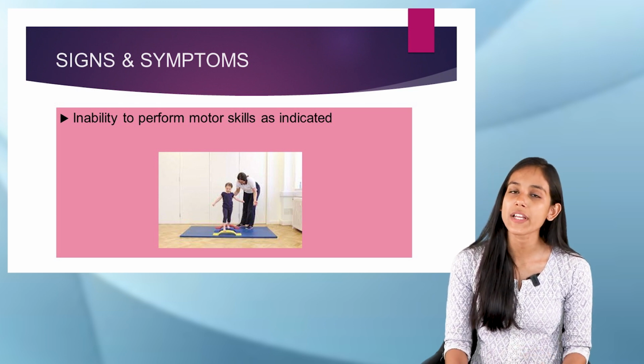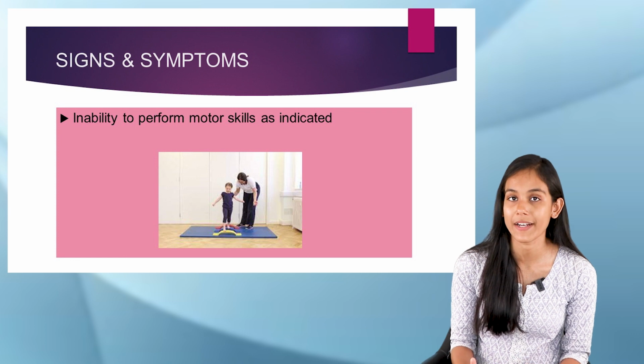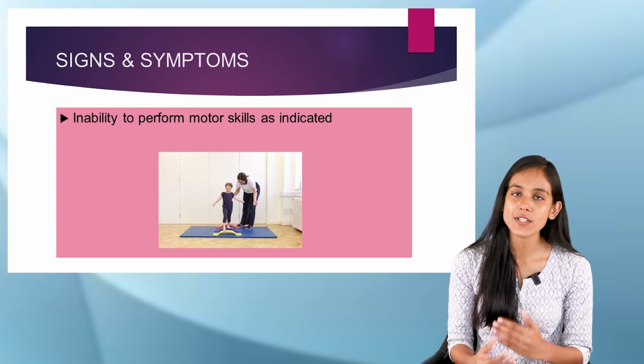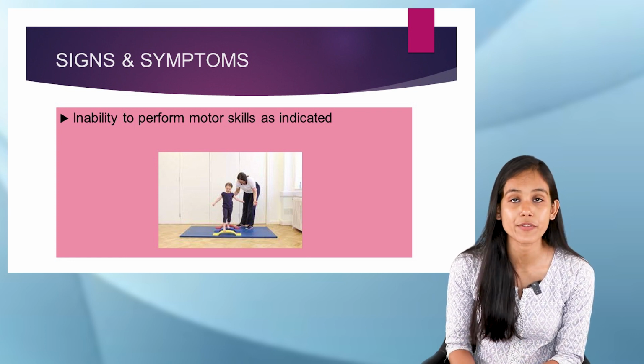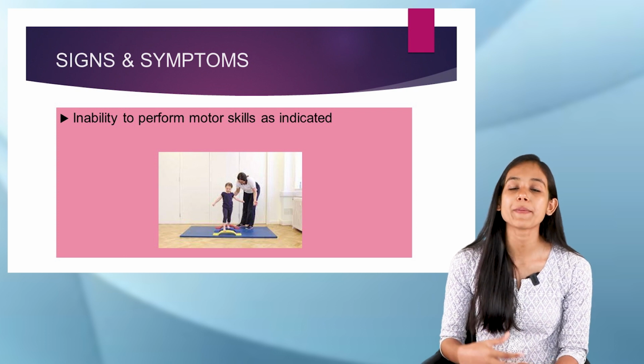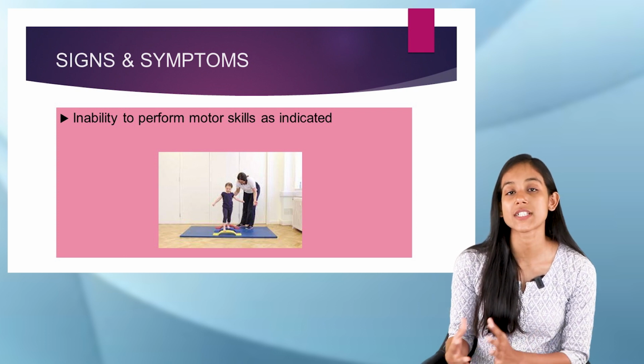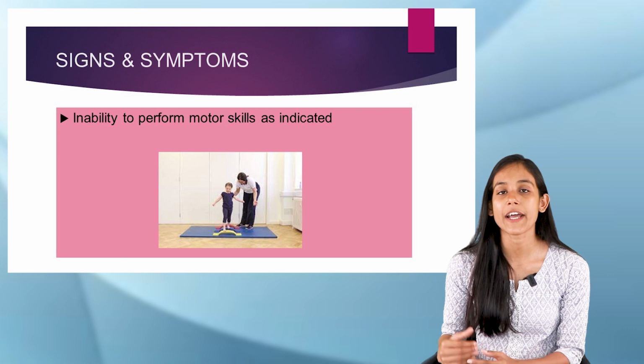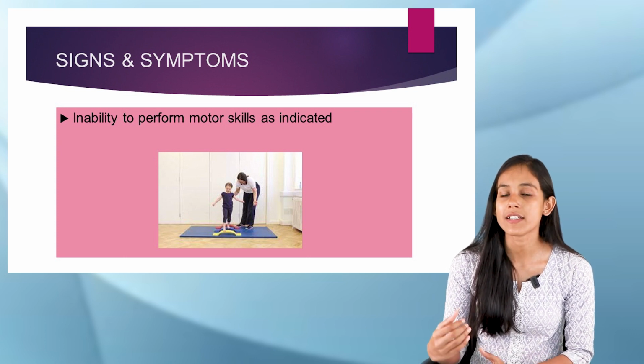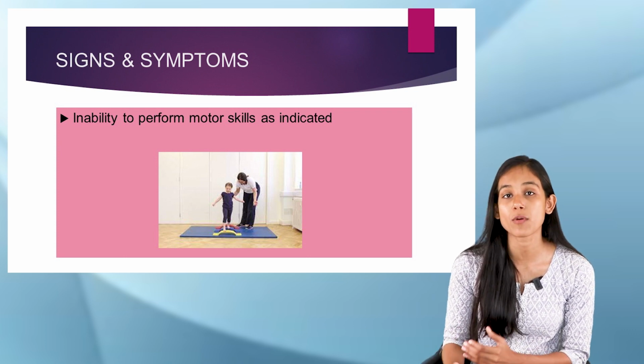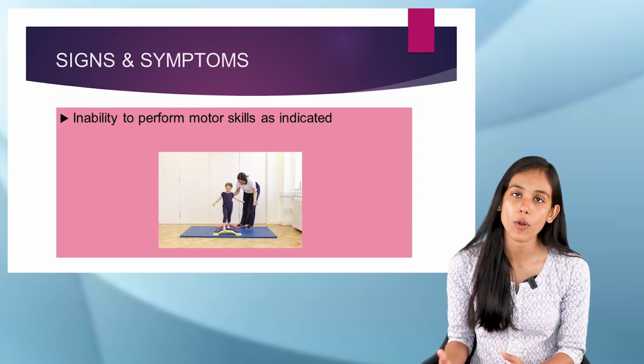So the motor function would be impaired. That is why in the signs and symptoms also we can see that there would be inability to perform the motor skills as indicated. That means based on their age, their motor skills won't progress.